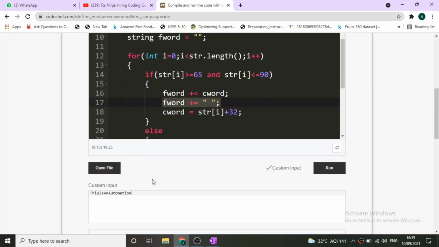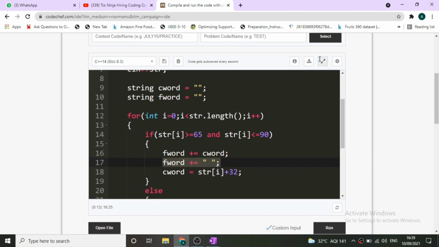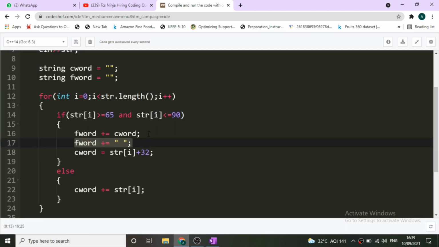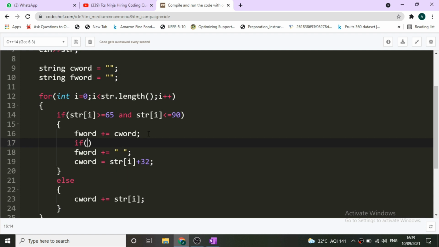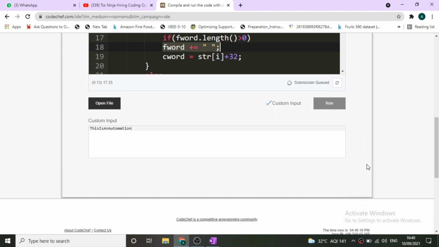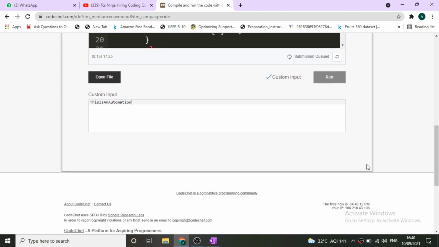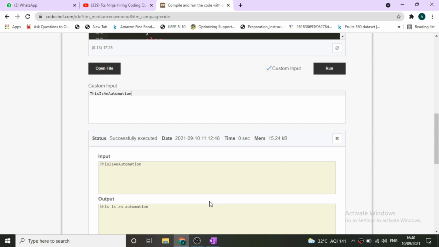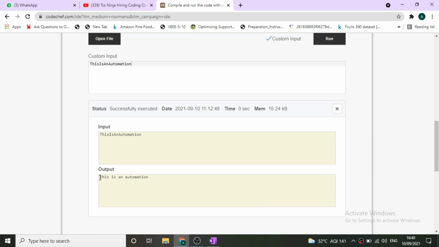Now we have to remove it. For removing this particular space, we will put an if condition, that is if the F word dot length is greater than 0, then only we will add a space. Now when we run it, it will show us the correct output, that is, this is an automation with no space. You can see there is no space. This is an automation and this is an automation.